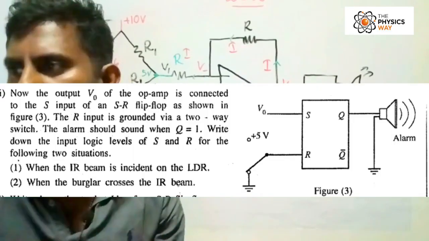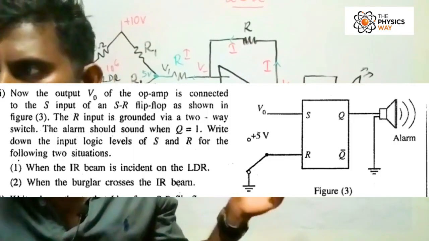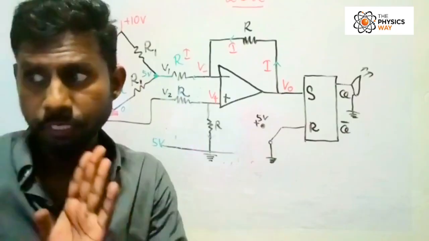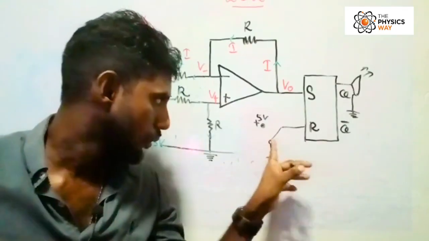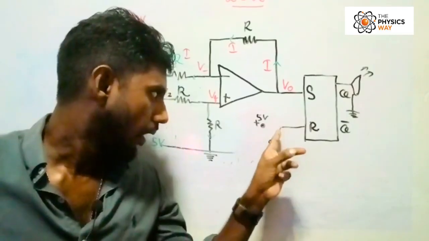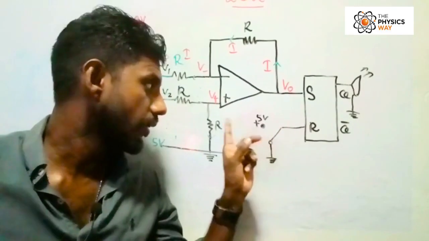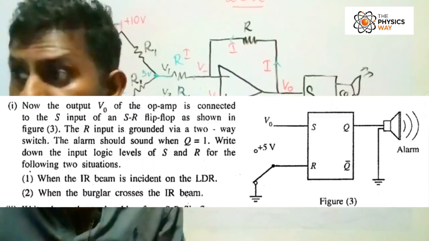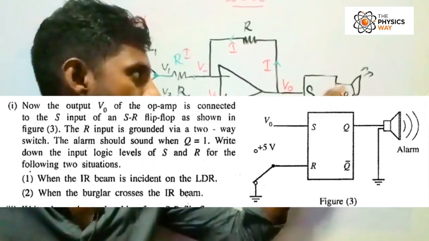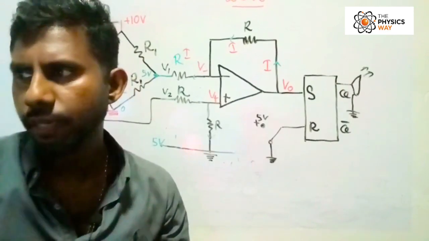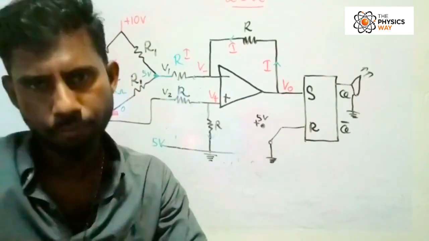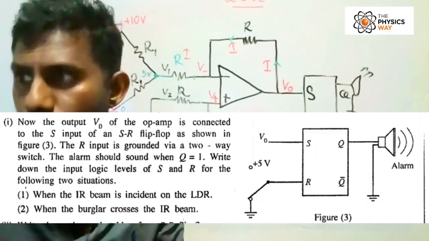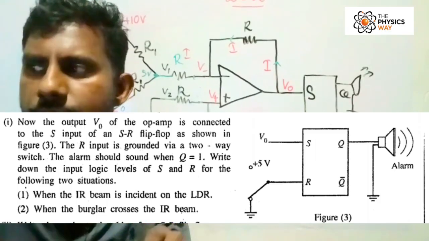Let's read the question. Now the output Vout of the op amp is connected to the S input of the SR flip-flop as shown in the figure. The R input is grounded via a two-way switch. So this switch can either go to this 0 potential, or it can go to +5 potential. The alarm should sound when Q equals 1. Write down the input logic levels S and R for the following situations, when the IR beam is incident on the LDR.